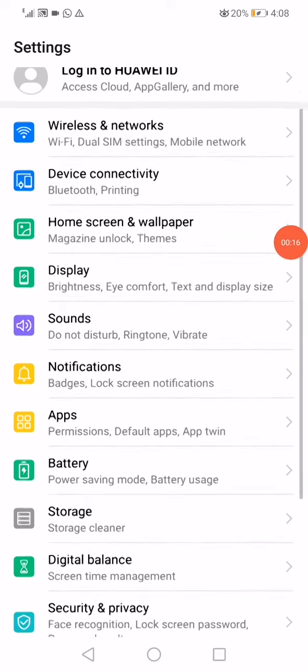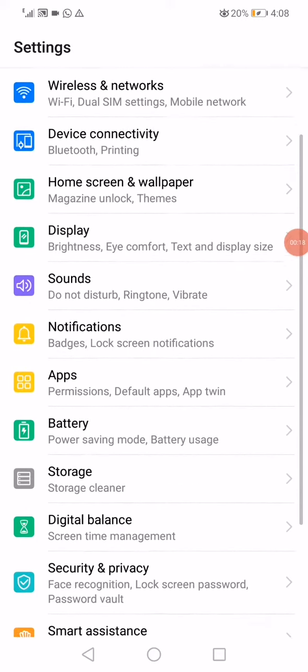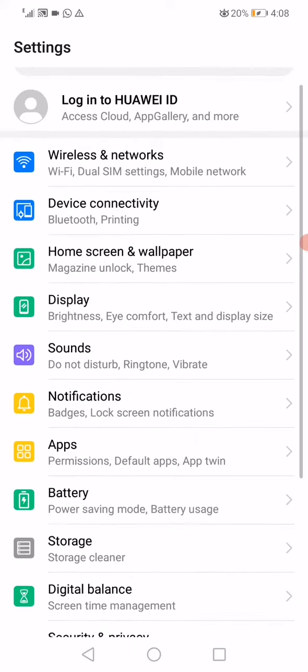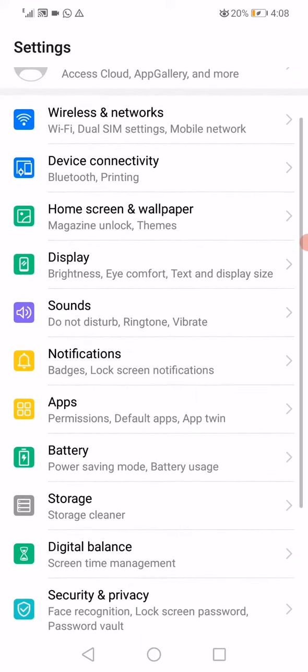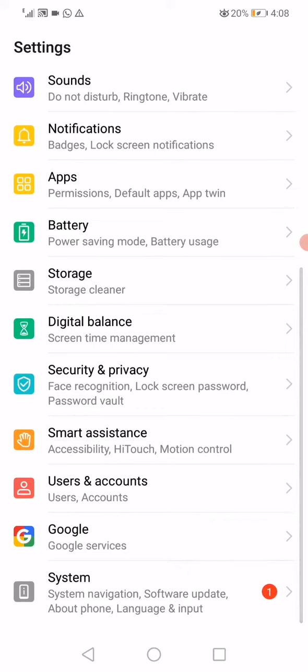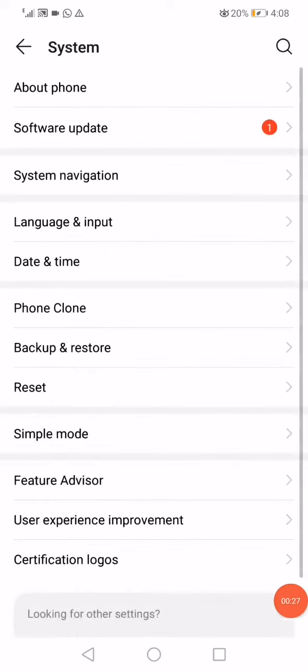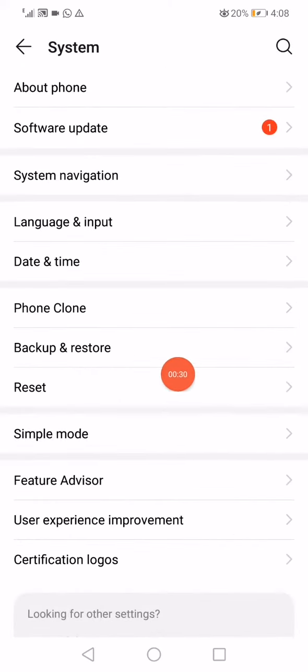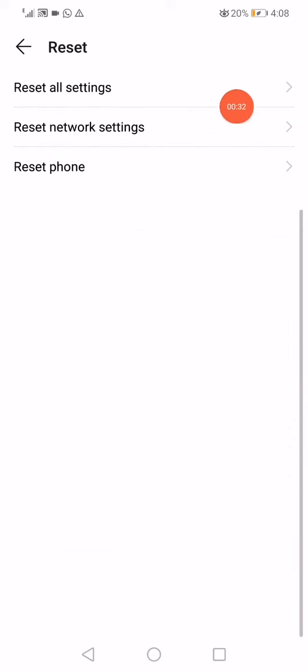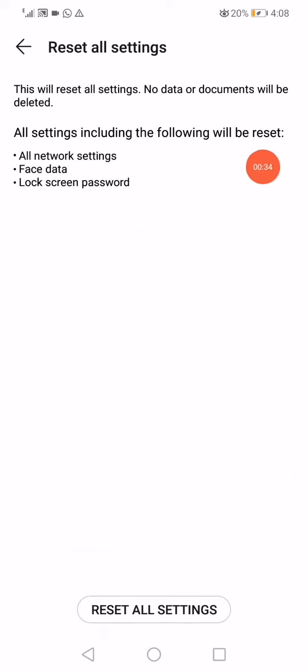Now as you can see, this is the settings page on my Huawei phone, or you can say the Android phone. Now all you have to do is scroll down and go to this system option. After you go to system, click on reset right here and go to reset all settings like this, and then click on this option down here.